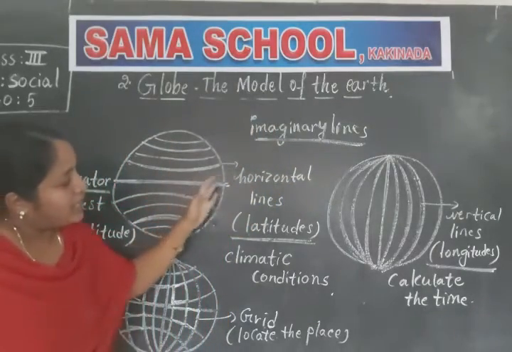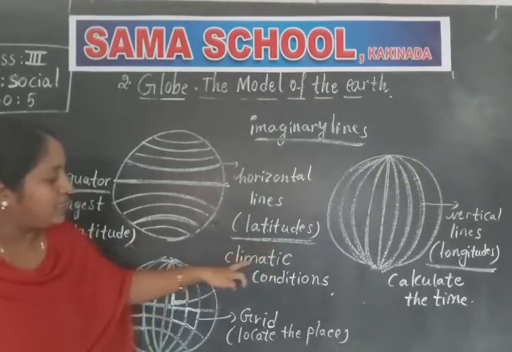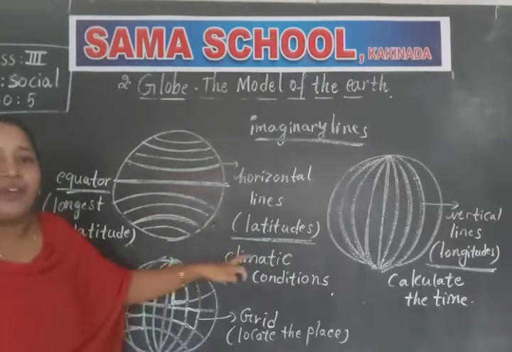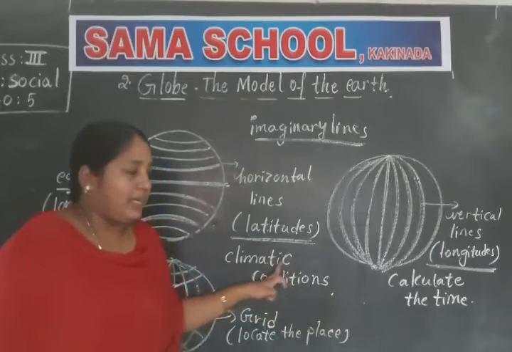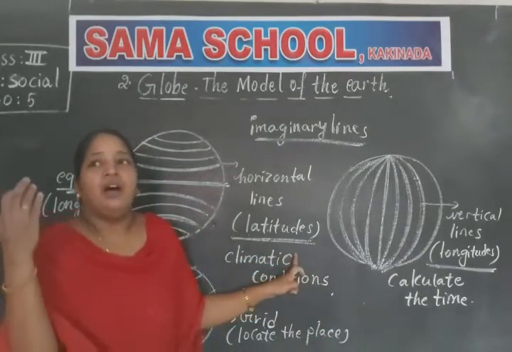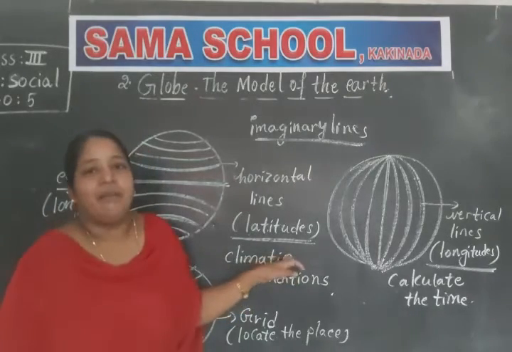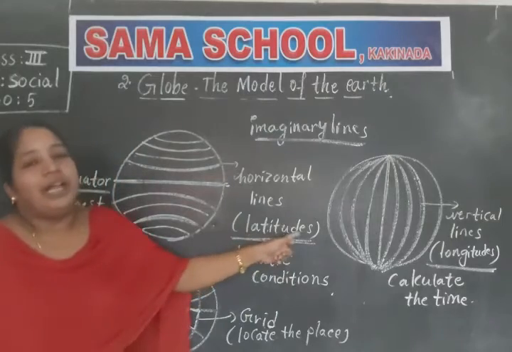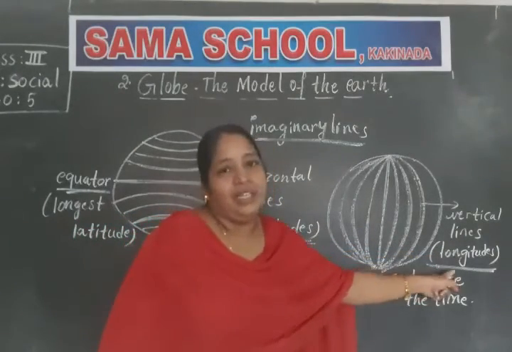Why these latitudes and longitudes? These latitudes help us to estimate or to find the climatic conditions of a place. Climatic, that means today hot or cold or it gets rain. The latitudes help us to estimate the climatic conditions, and longitudes help us to calculate the time.